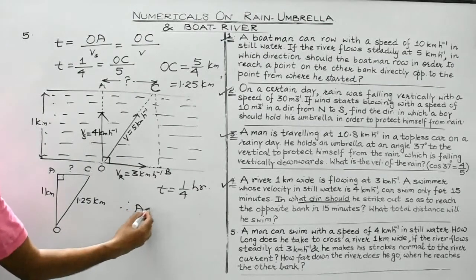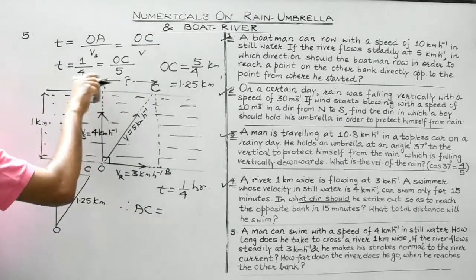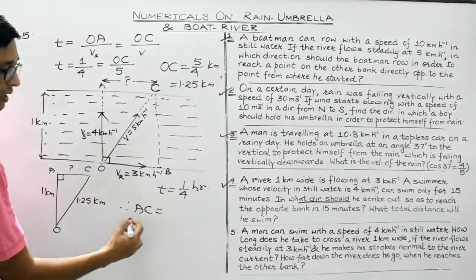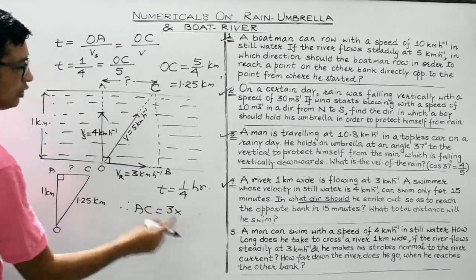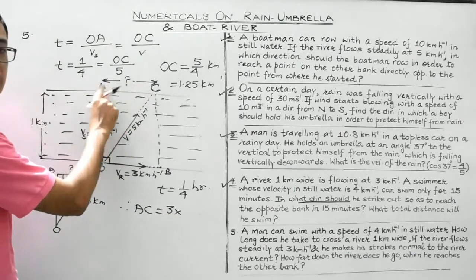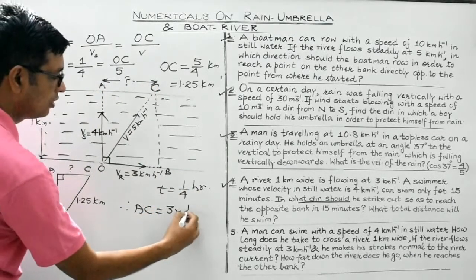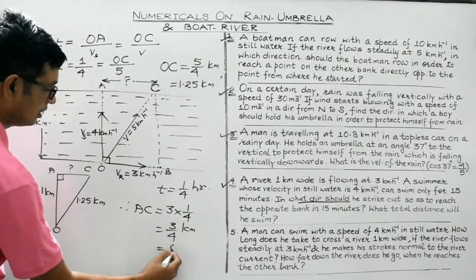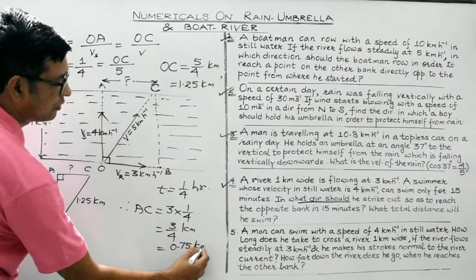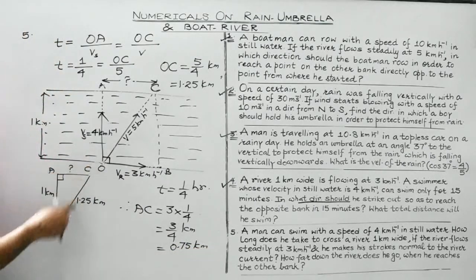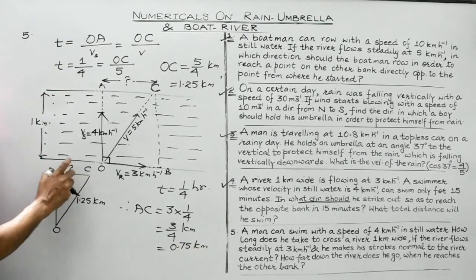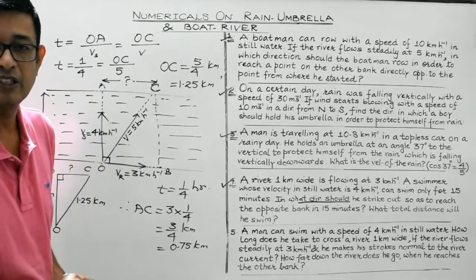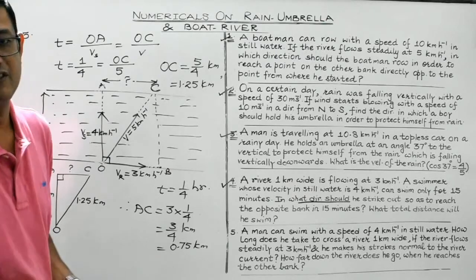Therefore, distance AC, if you consider this distance, it will be covered with velocity 3 km per hour, and distance is speed into time. So 3 into, in what time will the swimmer cover distance AC? In time 1 by 4. So it will be equal to 3 by 4 kilometer, that is 0.75 kilometer. Just use Pythagoras theorem and get the value of AC. It should be in agreement with this value obtained, that is 0.75 kilometer or 750 meter.